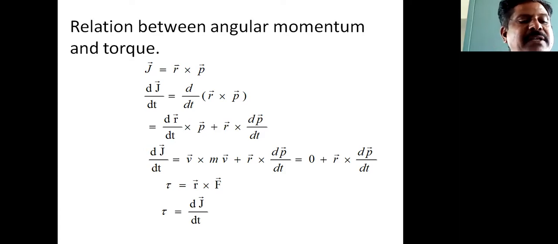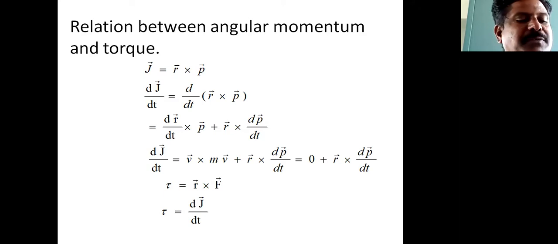Let r be the position vector of the particle.